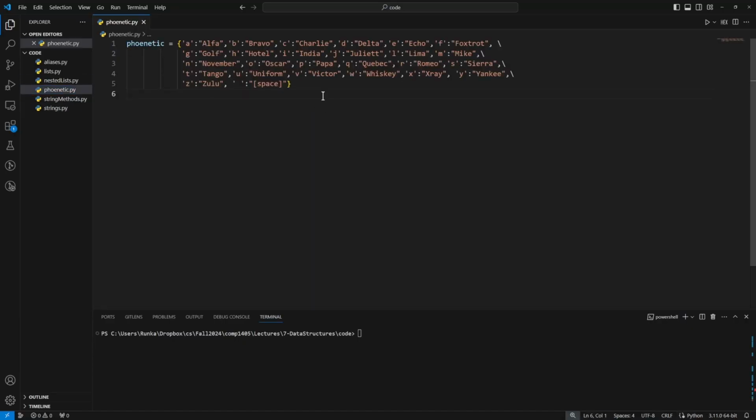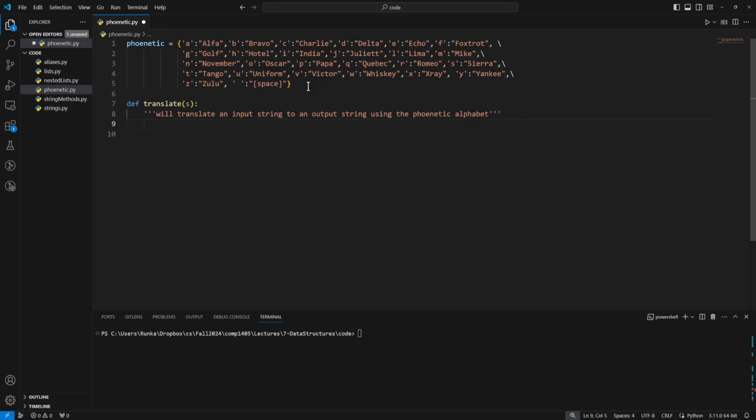Now I've pre-written a dictionary which already contains this mapping from letters in English to the phonetic alphabet. So now all we need to do is construct the translate function, which will take in a string and, using this dictionary, translate it into some output string. So let's come down here and say def translate, which takes some input string, we'll call it S. And now this function will translate an input string to an output string using the phonetic alphabet.